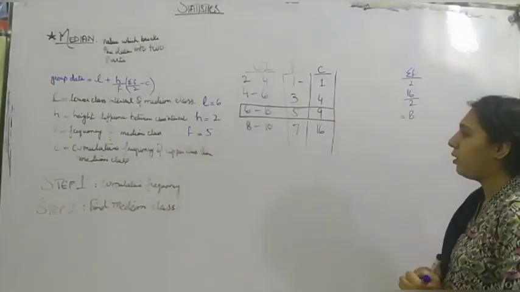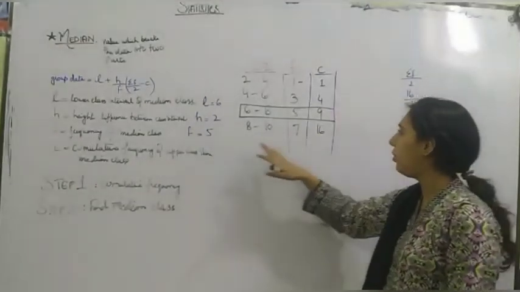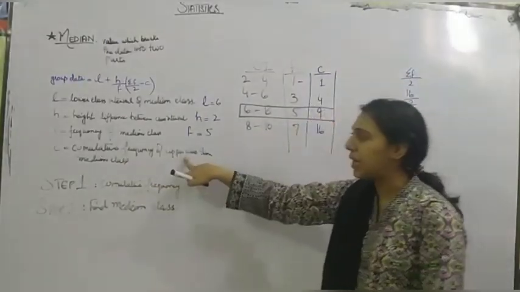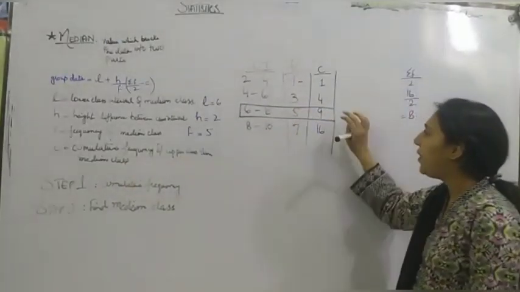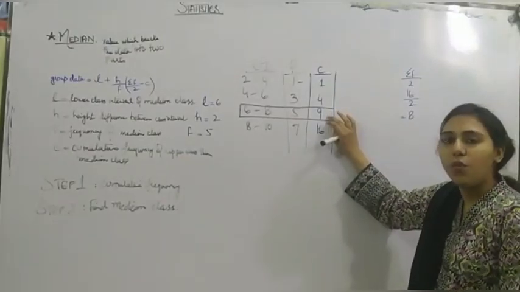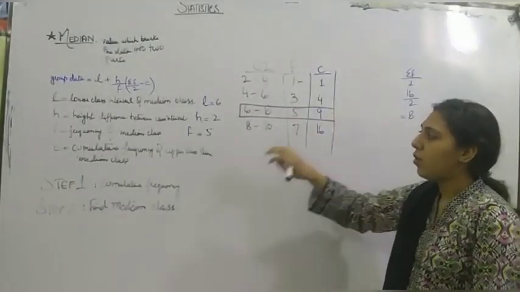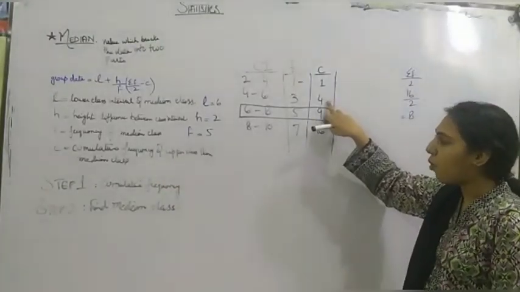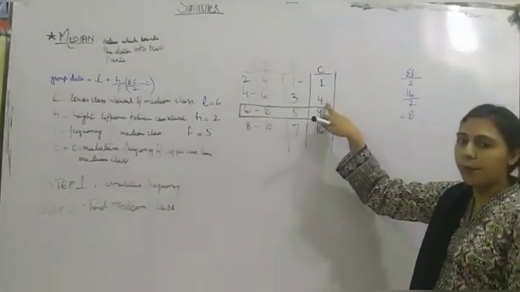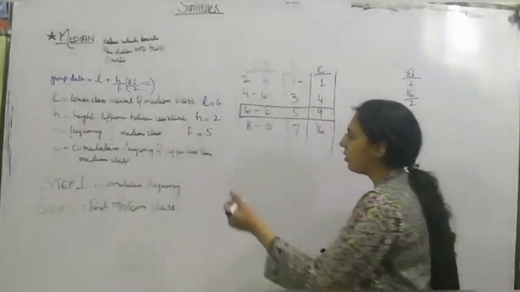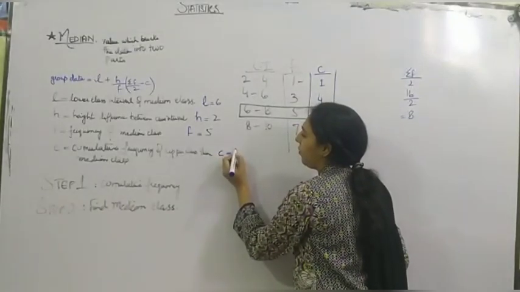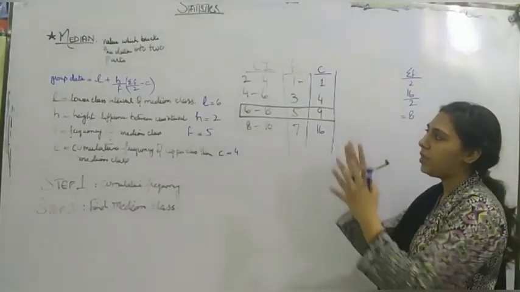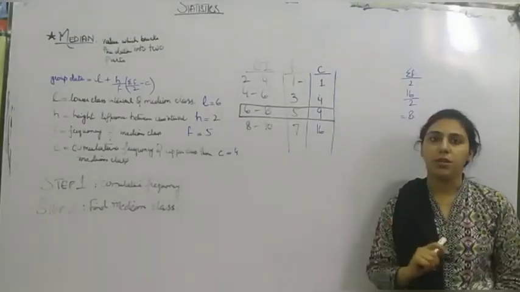We have to find our cumulative frequency of the class before the median class. Cumulative frequency of the upper class than the median class. We have our median class frequency, which is 9. We won't be taking 9 because what does it say? It's the upper class than the median class. We will be taking 4 instead of 9 because 4 is the upper one. C will be 4. Now we will put all our values into the formula and find out the median of our grouped data.